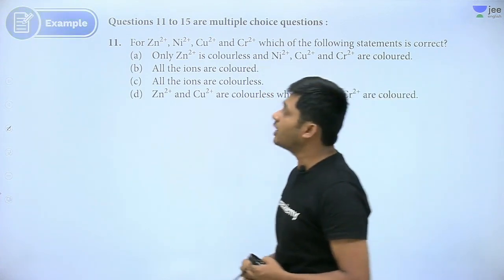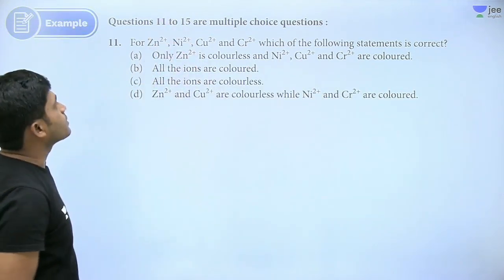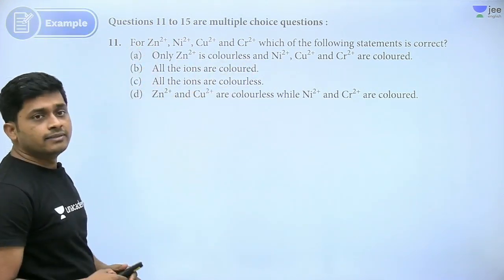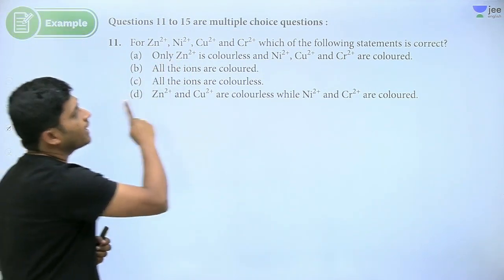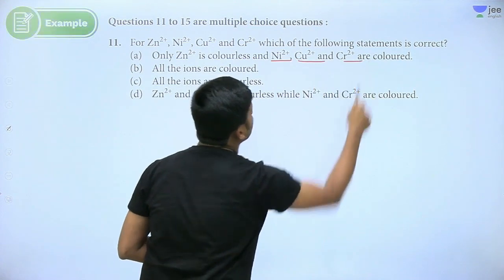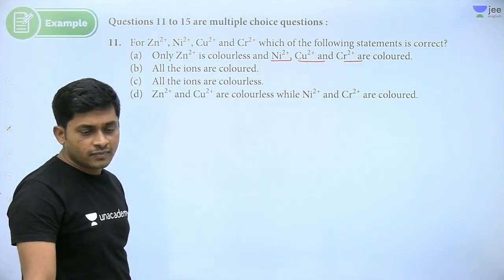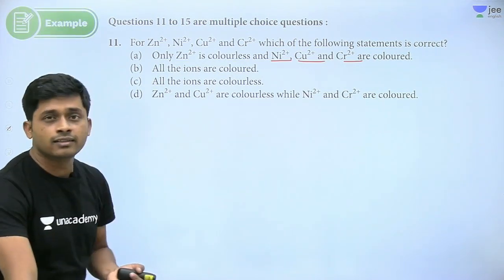MCQs. Now we did one word. Paragraph is done. Now MCQs. So Zn+2 and this. So which statement is correct? Only Zn+2 is colorless and Ni+2, Cu+2, Cr+2 are colored. So what is the correct one? The first one or second one, all the ions are colored. It is anyways wrong.